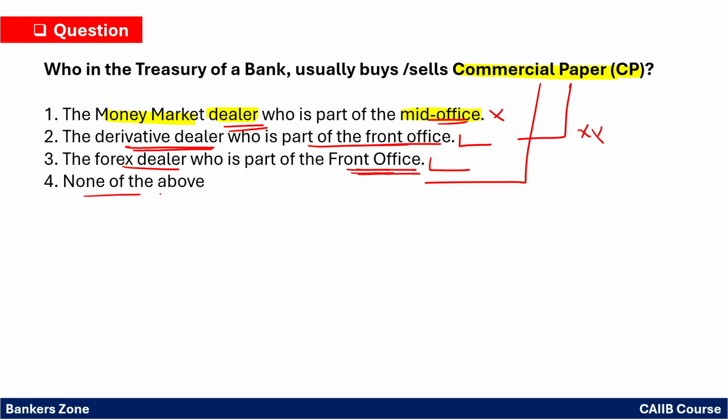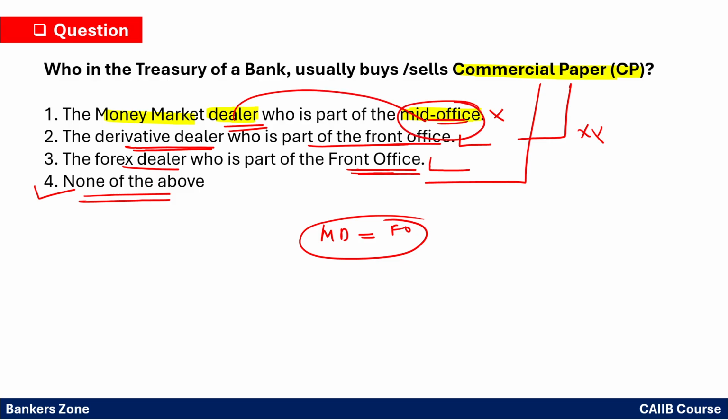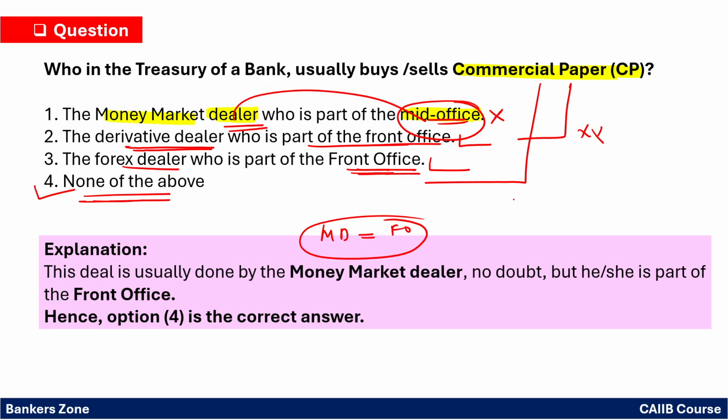So none of the above. Which will you mark? You will mark here the fourth option, none of the above, right? So what can be the most correct option? The most correct you can find is: the money market dealer who is part of the front office. If the money market dealer is part of the front office, then it could be the correct option. However, no option is correct here, so you can mark the fourth option. Fourth is the correct answer here.